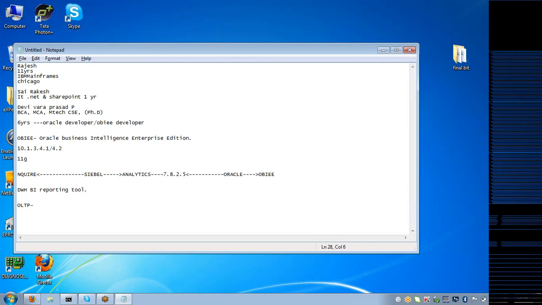Where does it have to be moved? It has to be moved somewhere where you can store it for analysis and reporting, right? I told you that there should be a database where historical data is stored for analysis and reporting. According to our concept, if the data is 3 months old or 90 days old, it will not be on the OLTP side, but it has to be moved to OLAP, Online Analytical Processing Database.